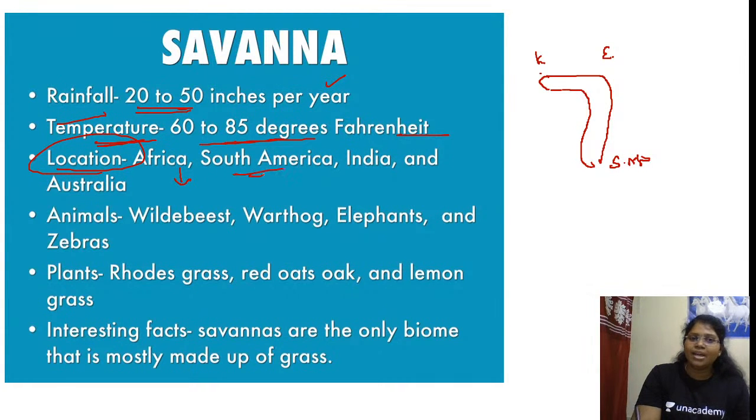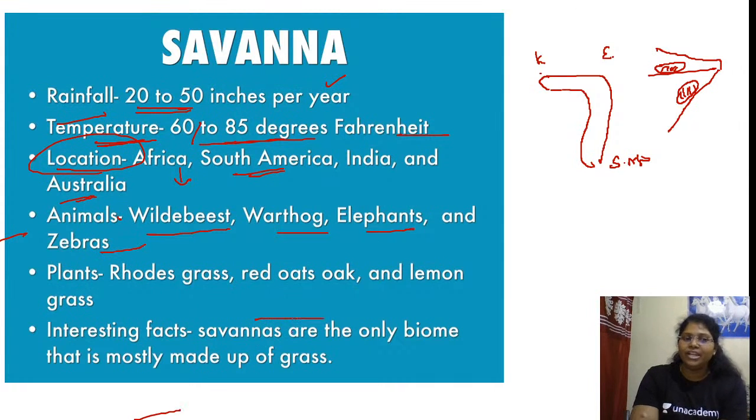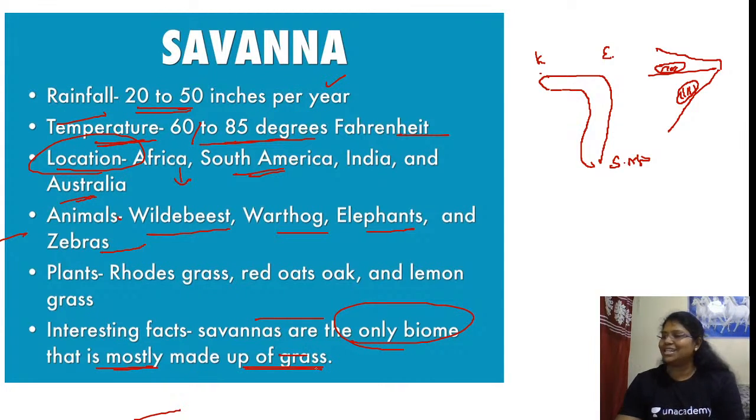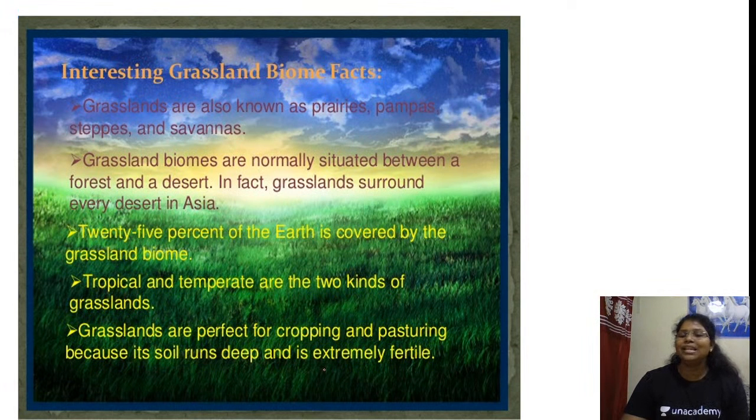And in South America, you have to draw the equator. So north of the equator and south of the equator. North of the equator is the Llanos region. South of the equator is the Campos region. Yes or no? And India and Australia. Animals: wildebeest, warthog, elephants and zebra. Plants: rhodes grass, elephant grass. Interesting facts. Savannas are the only biome that is mostly made up of grass. That's why the name itself is tropical grasslands.